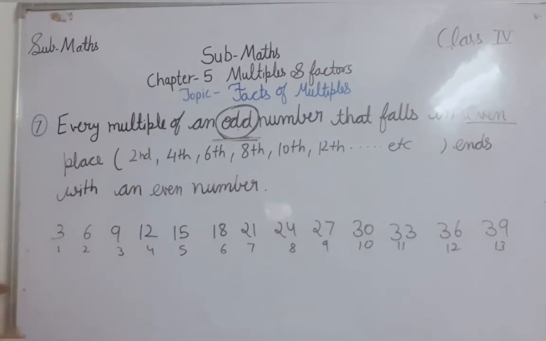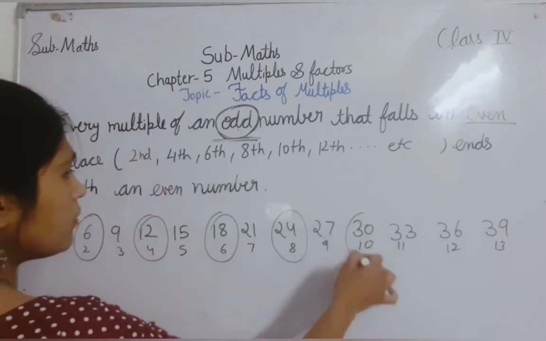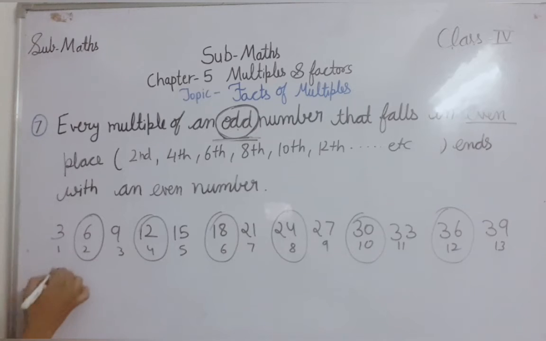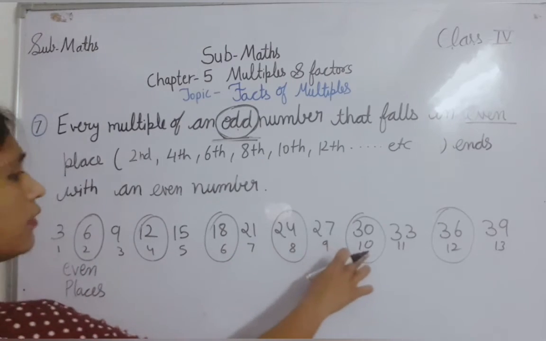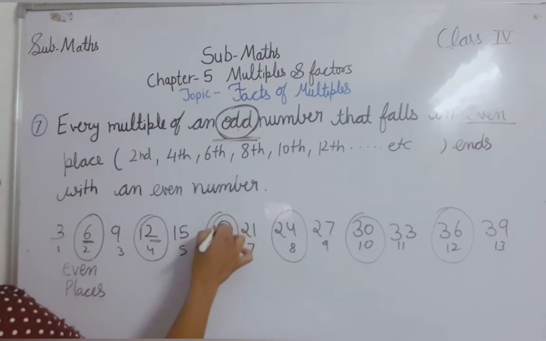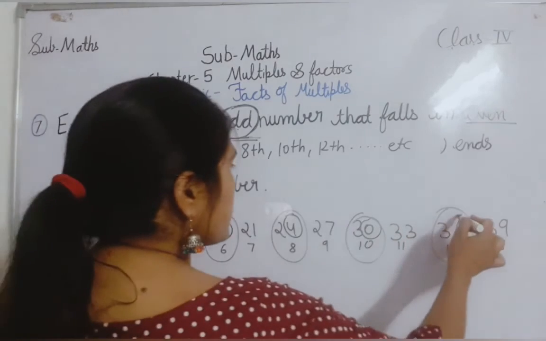So what are the even places? 2 is an even place, 4th place, 6th place, 8th place, 10th place, 12th place. These are the even places. So they always end with an even number. See here: 8 is an even number, 4 is an even number, 0 is an even number, 6 is an even number.